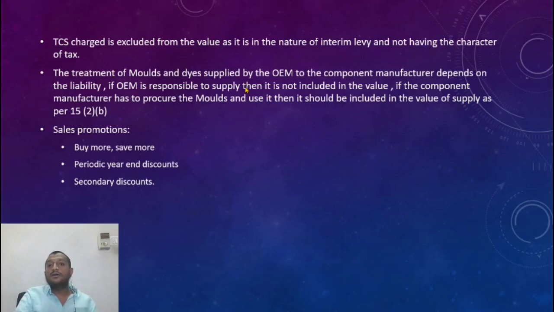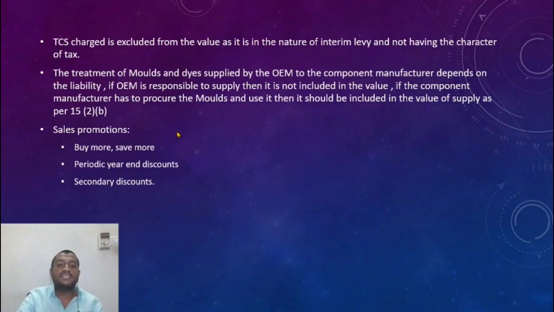So whose responsibility is it? That is the first question. If it is the responsibility of the supplier to use the molds and dies, and it is provided by the recipient, then it has to be added in the value. So it is simply a question of whose liability it is. If the original equipment manufacturer is responsible to supply it, then it is not included in the value. If the component manufacturer has to procure the molds and use them, then it should be included in the value of supply as per section 15 subsection 2 clause B.